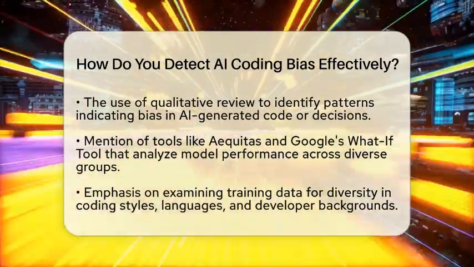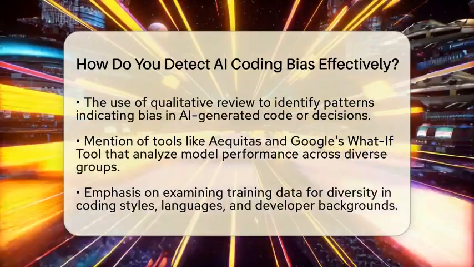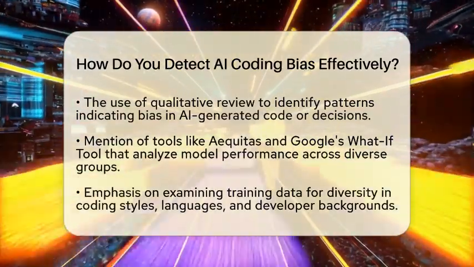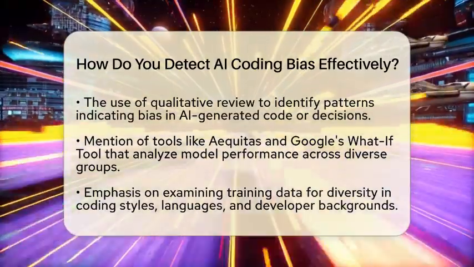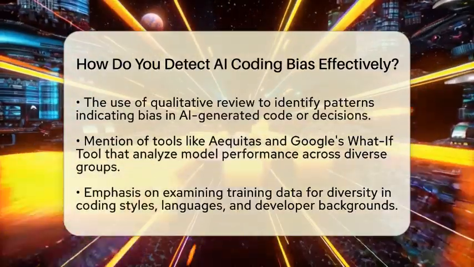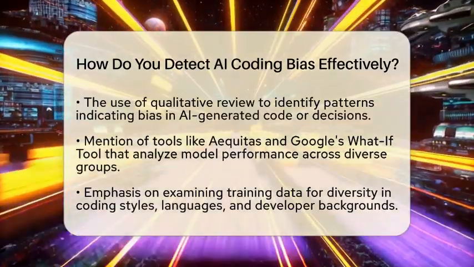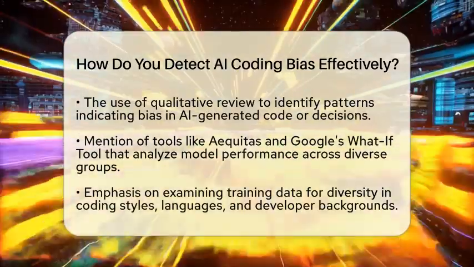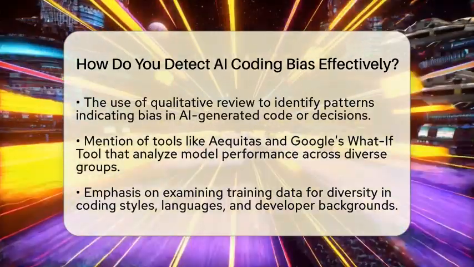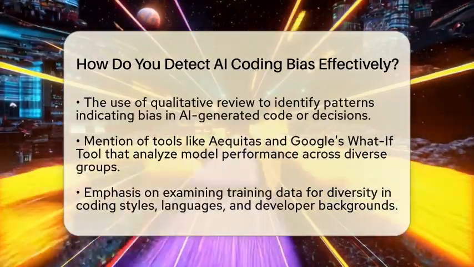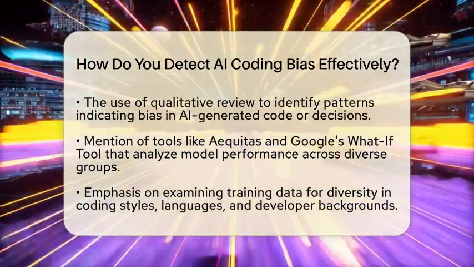Special tools can help detect bias more easily. Open-source options like Equitas or Google's What-If tool analyze model performance across different groups. They can show if the AI behaves differently for various types of users or coding styles. These tools can check data before training, during training, or after the model is built to find and fix bias.